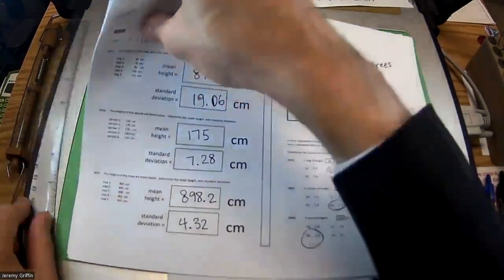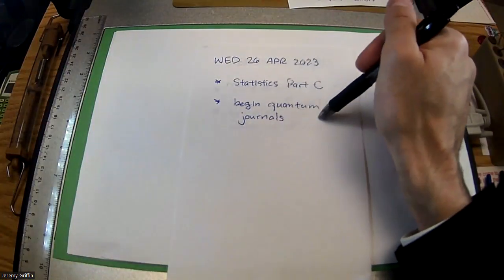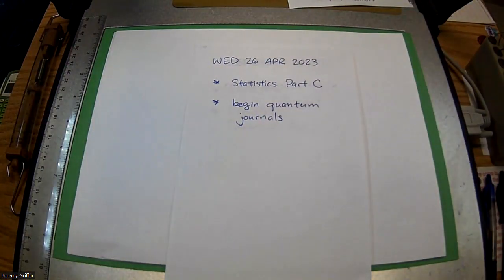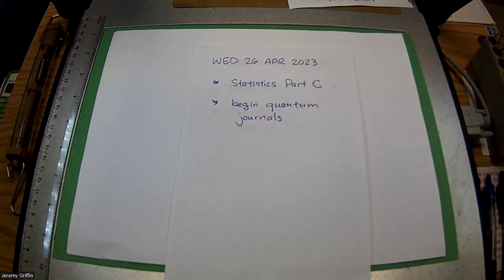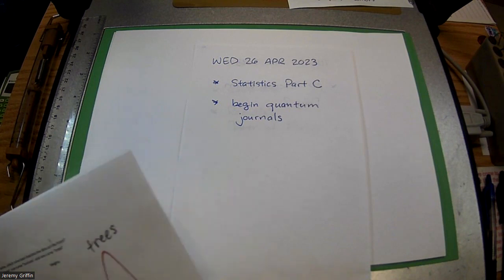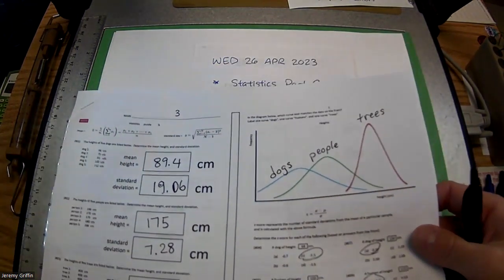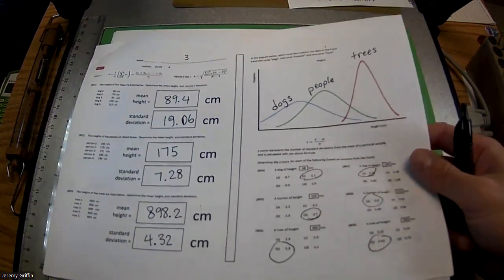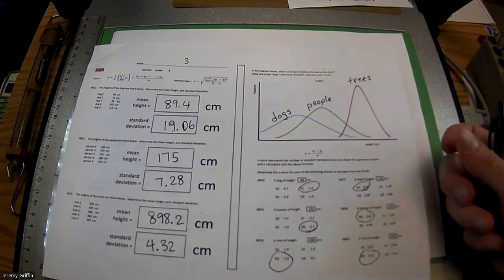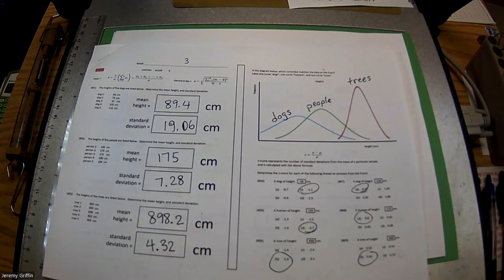So the last main topic that we're studying for this class is going to be quantum mechanics. After that, we'll do the final exam review, and then I've got some other fun projects lined up. But quantum mechanics requires a different type of thinking than you've used all through this year up to last week. Instead of things being formulaic, where you just plug things into a formula and say, okay, here's exactly where the ball lands, here's exactly what the energy change is, you have to think statistically, probabilistically. So where exactly will a particular atom be? Well, that's really a matter of probability more than anything you can say definitively. So I want to lay the groundwork so you can think in terms of probabilities and statistics.